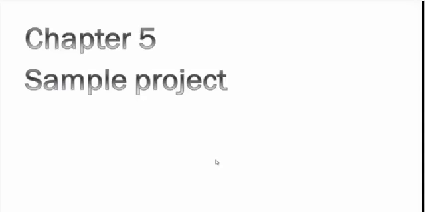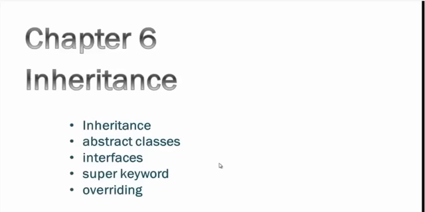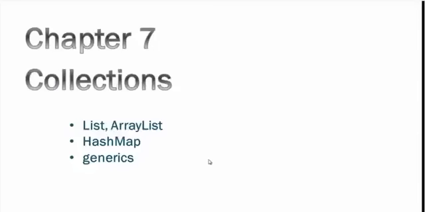Now with all the concepts we had learned till chapter 4, we are going to do a small sample project using the Java programming language. Then we will do a quick review of all the topics. In chapter 6 we are going to learn about inheritance, that is abstract classes, interfaces, the super keyword and the concept of overriding. In chapter 7 we will be introduced to collections, that is list, array list, hash map and generics. And then we will have a quick review of all the topics we did till then.